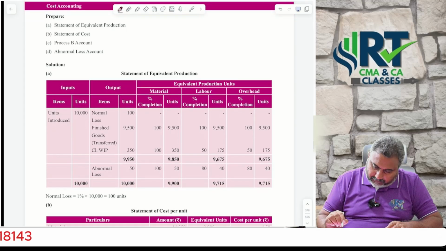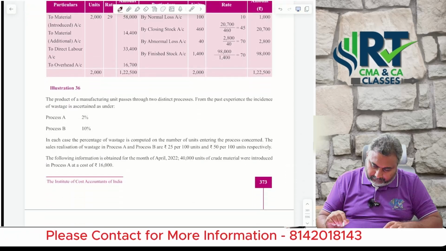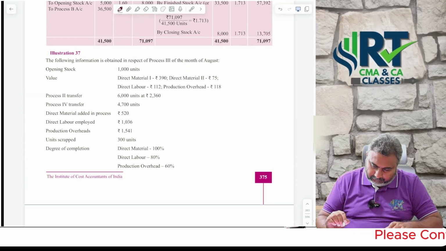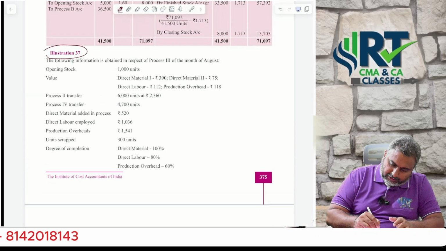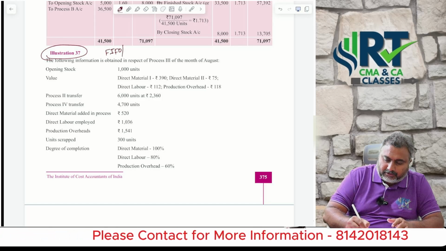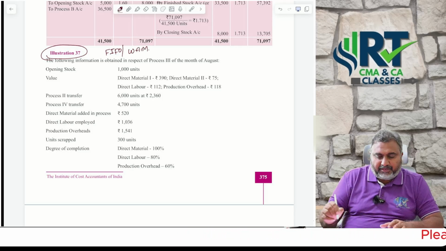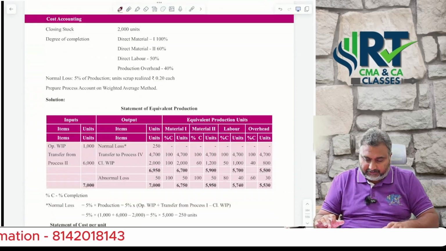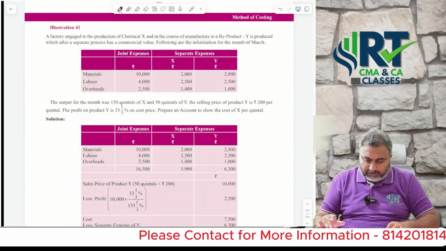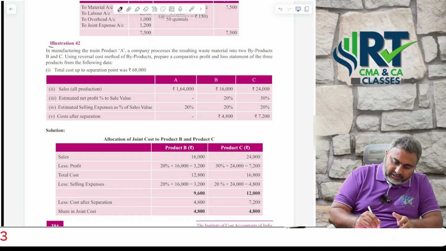Illustration number 37. They may ask you this range of questions from the first in first out or weighted average method. Any method they may raise. Illustration number 37. Okay. Next, joint products and byproducts also there is a chance, sir. Especially focus on this part.